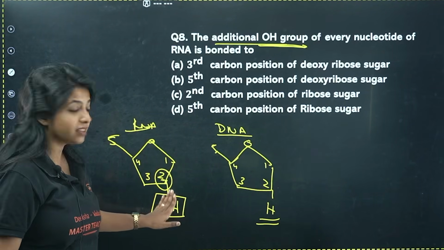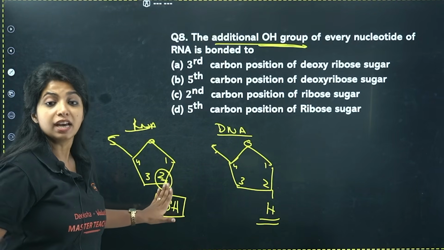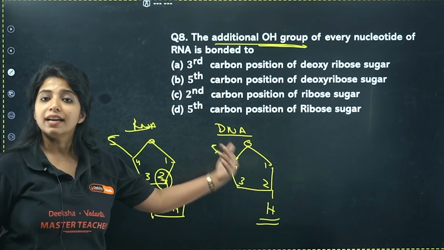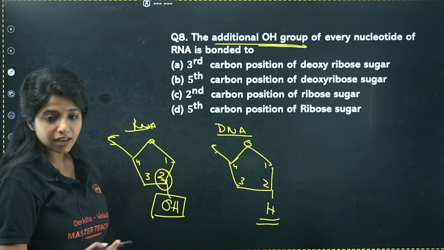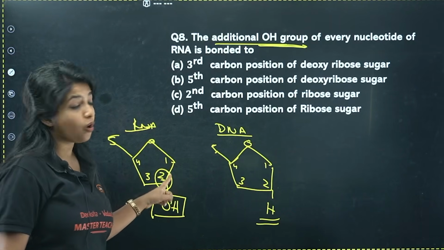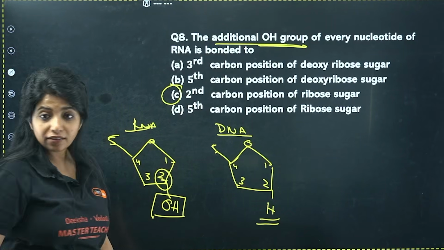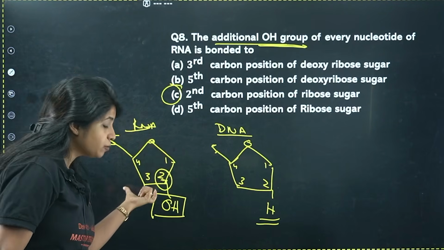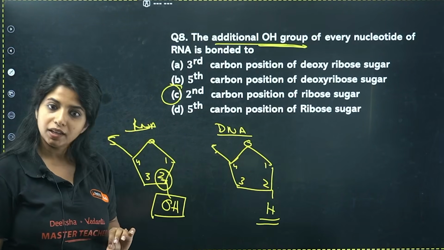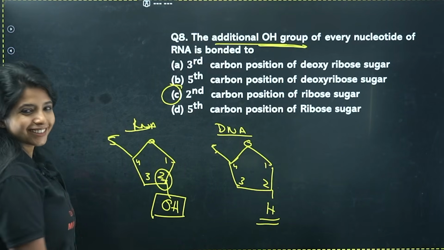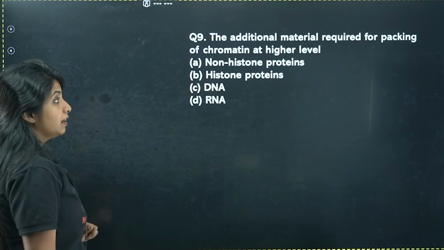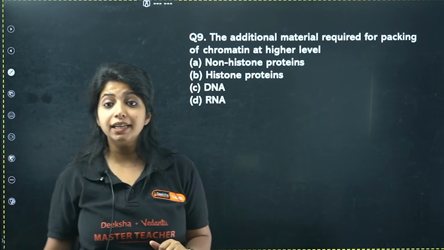Now over here, in the case of DNA, you do not have this oxygen, which is why you call this deoxy. There is no oxygen up there, which is why it is known as deoxy. I hope you have caught it. So where is the additional OH group found, Baba? It is on the second carbon position of the ribose sugar. Please understand, this is a ribose sugar. This is going to be deoxyribose sugar because it does not have an OH group. Okay? Cool? Yes.